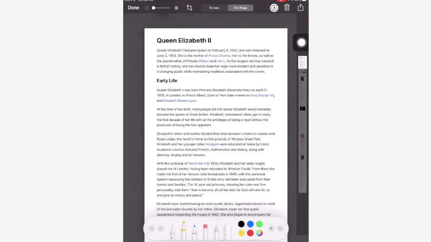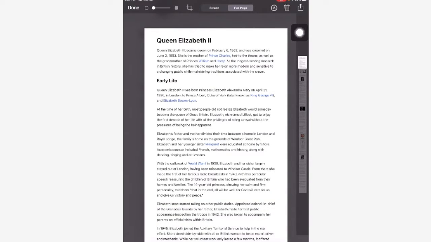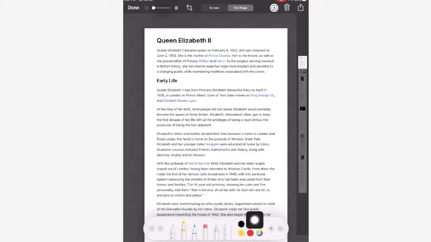And then right here are the markup tools. So it looks like this. And if I tap on it, down at the bottom, I've got my markup tools down here. So I'm going to highlight those important facts. So I'm going to choose my yellow highlighter and I'm going to see what happens. If I highlight the longest, that's kind of covering over it.